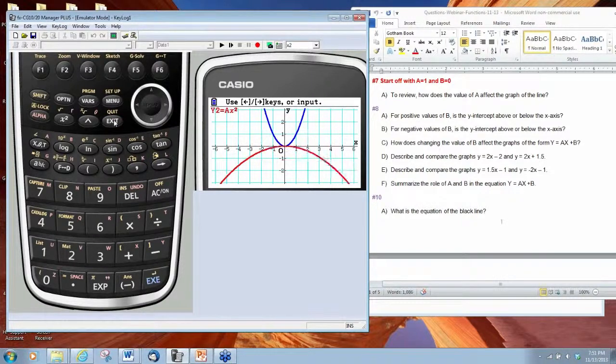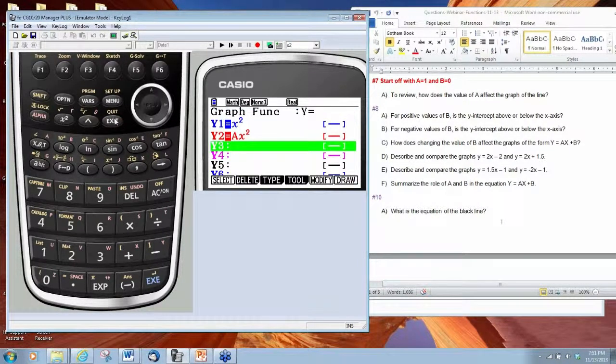So let's press exit 2 times and go back and manipulate our y2 a little bit more. And let me delete here, and in parentheses I'm going to put in x minus alpha h squared plus alpha k.